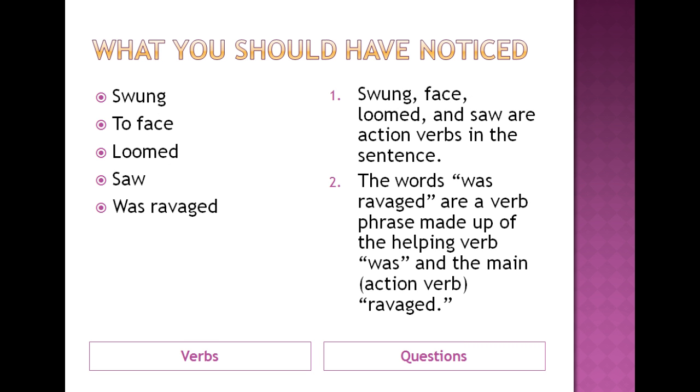This is what you should have noticed. For your verbs, you had swung, to face, loomed, saw, and was ravaged. Swung, face, and loomed, as well as saw, are all action verbs. The words was ravaged are a verb phrase made up of the helping verb was and the main or action verb ravaged.